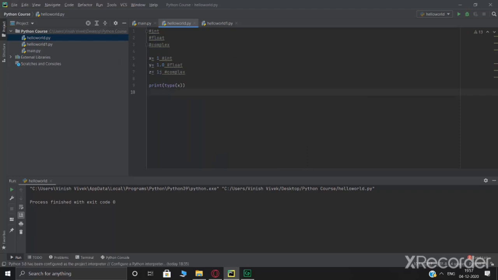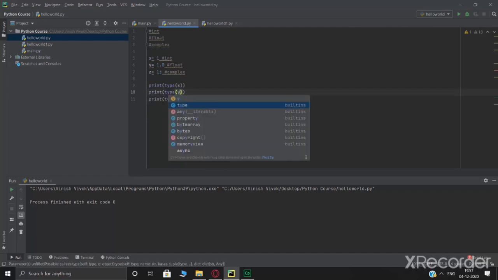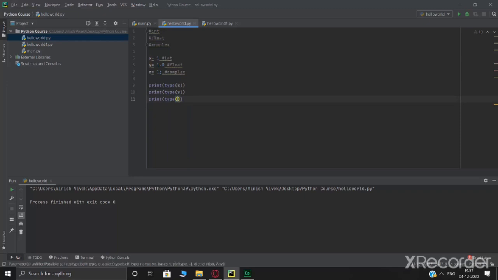Similarly, we'll write the same thing for y as well as z. Okay, so what this type function does is it lets you verify the type of value or the type of object that is there inside this variable. So we are trying to print the type for x, the type for y, and the type for z.